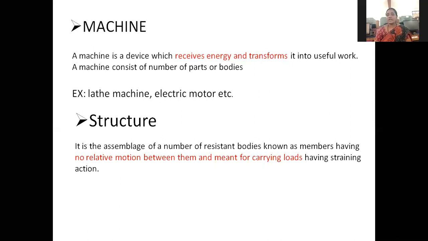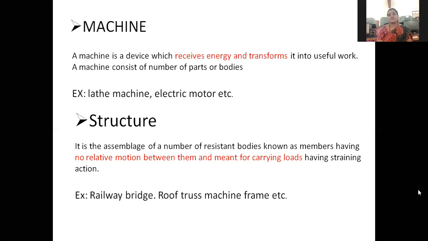There is no relative motion in a structure, and there is a relative motion between one link and another link in a machine. Here there is no relative motion between two members, and structural members are not links; they are called structural members. So a structure is an assembly of a number of members. There is no relative motion. Structure only takes loads. Structures are called load carrying members.